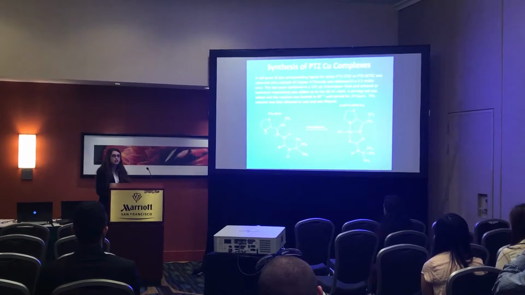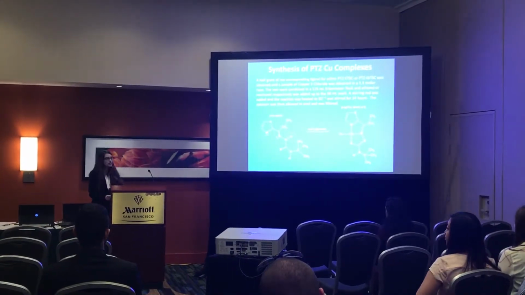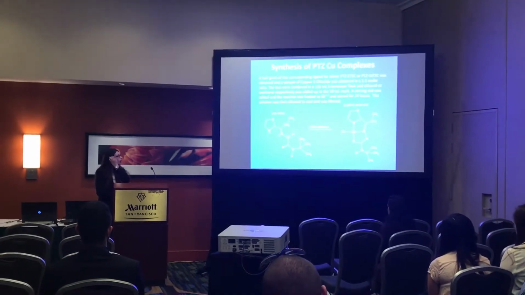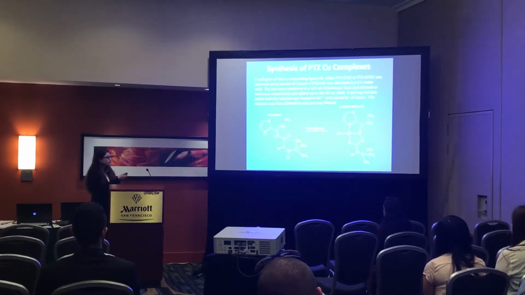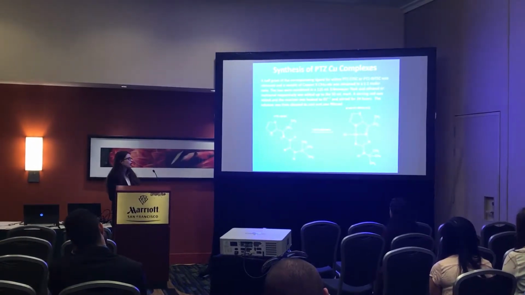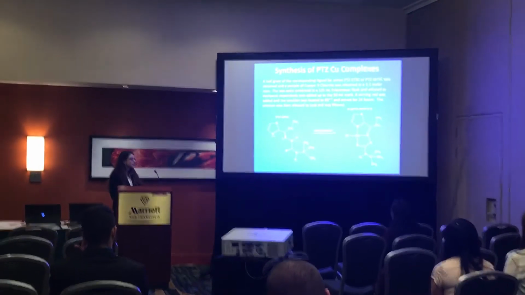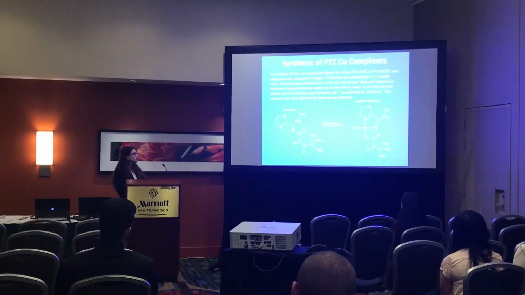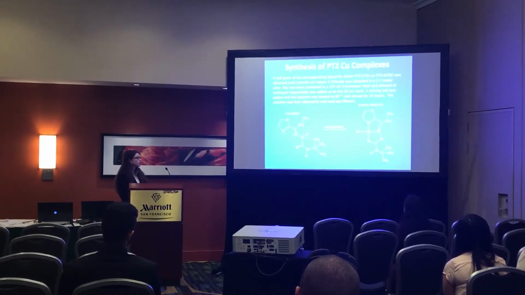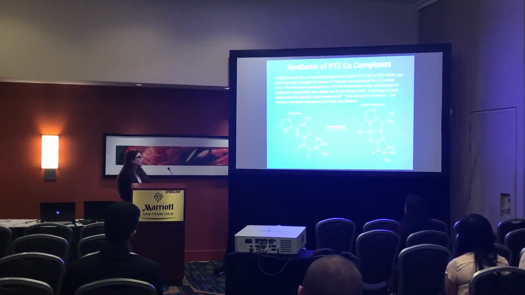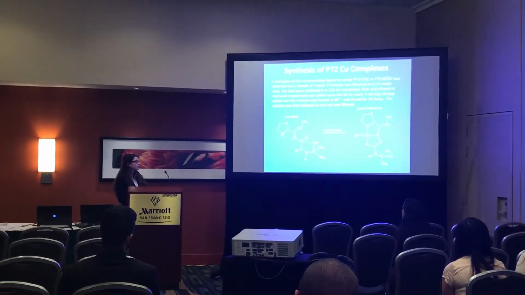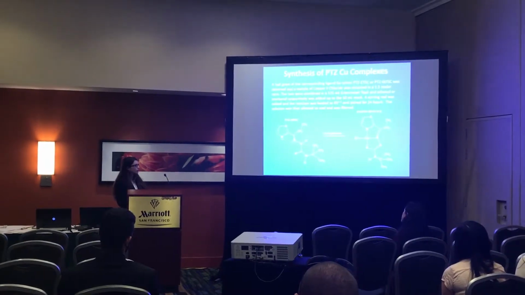This is also a very standard procedure, and what we're doing here is that we take, again, a 1-to-1 molar ratio of our ligand that we form, as well as copper chloride. And now, because this is a tridentate ligand, it goes through a synthesis procedure where it exchanges the water and the chloride, in order to get the form that you see here. The anion here with the hydrogen, and it is where you see this happen in this form right here.